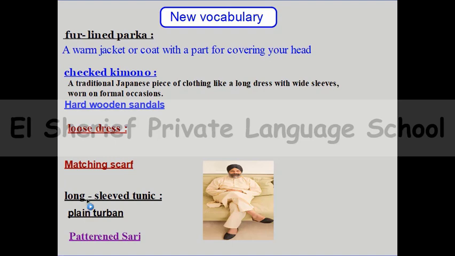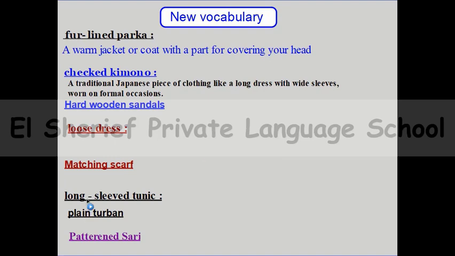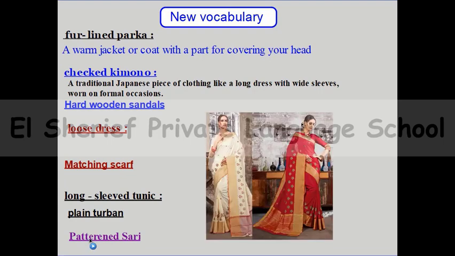After the long sleeve tunic, we can say patterned sari. We can see this picture. Do you remember the word plain? Plain means without any shapes, but patterned means there is a regular shape on the clothes.